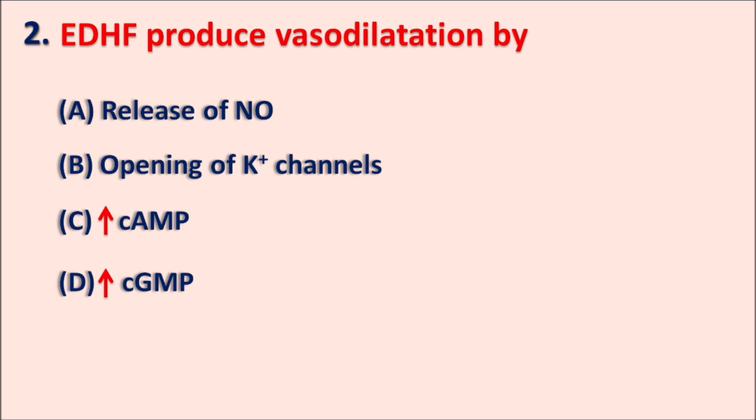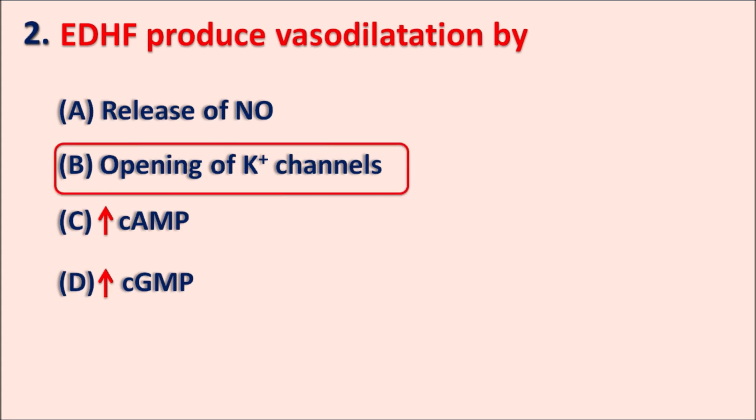So here the right answer is B, opening of the potassium channels. When the potassium channels are opened, these potassium channels are outward going, they produce the hyperpolarization resulting in the inexcitability of the vascular smooth muscle. So they prevent the depolarization by producing the hyperpolarization. Therefore, the muscle is unable to contract, resulting in the inexcitability.